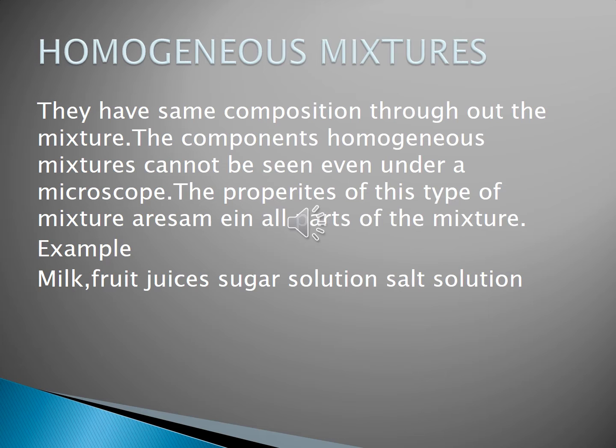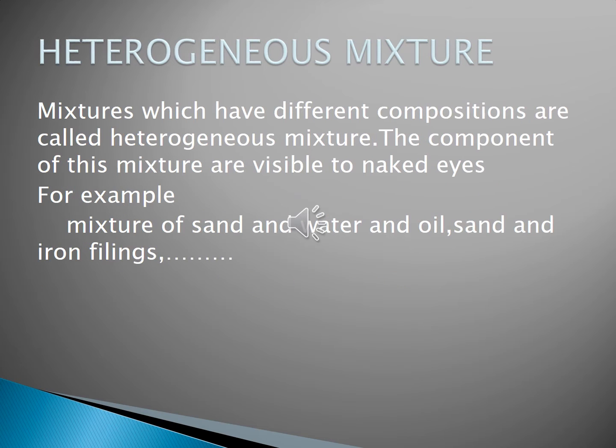Now, next we will study the next one, heterogeneous mixture. Mixtures are of two types. One is homogeneous, second one heterogeneous. First of all, we have seen homogeneous mixture. Now let us start heterogeneous mixture.